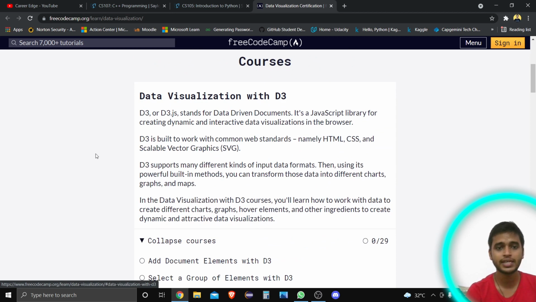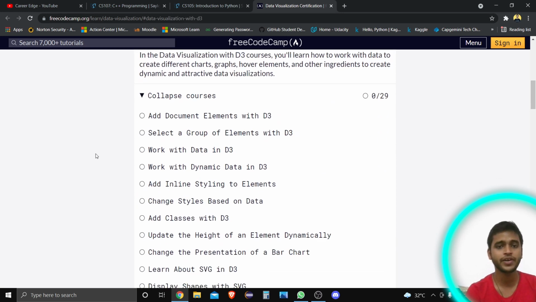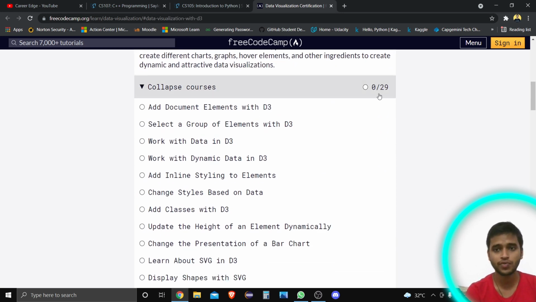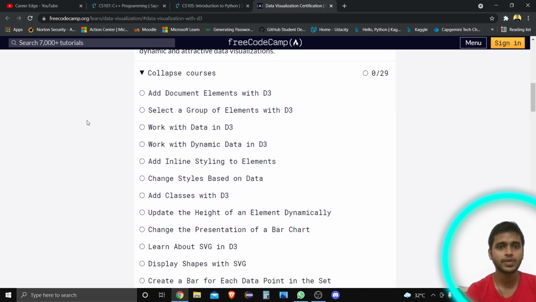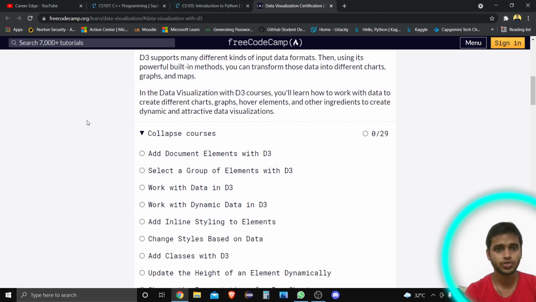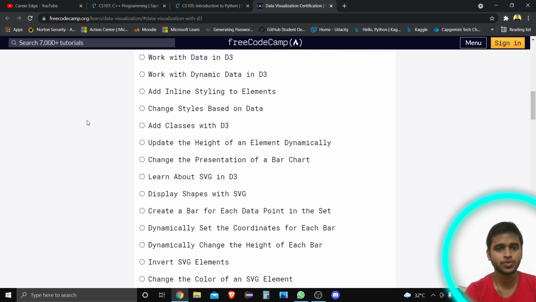Here you can see D3.js, JavaScript, and different things they are going to cover. There are a total of 9 subtopics in this course, such as document elements with D3, which means the whole course is going to be covered in D3 format. You can see all the things that will be covered.